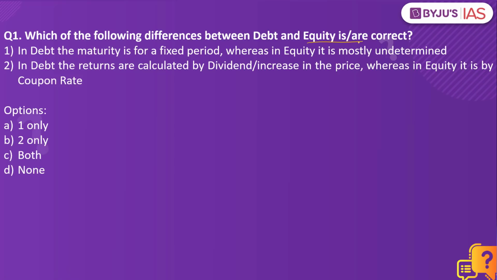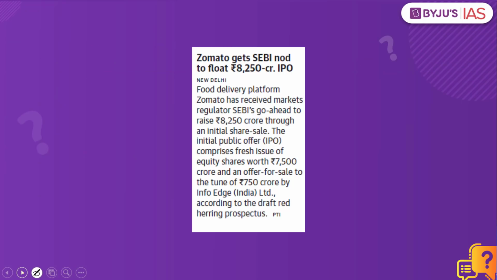In debt, the maturity is for a fixed period, whereas in equity, it is mostly undetermined. In debt, the returns are calculated by dividend increase in the price, whereas in equity, it is by coupon rate. Which of the statements are correct? The answer to this is one only. Why have we taken this practice question? Because of the reference in this article.